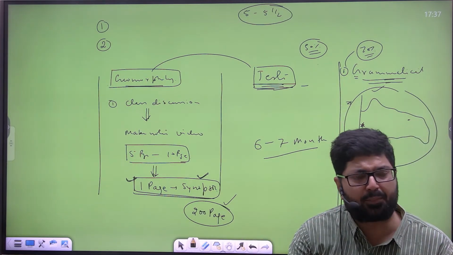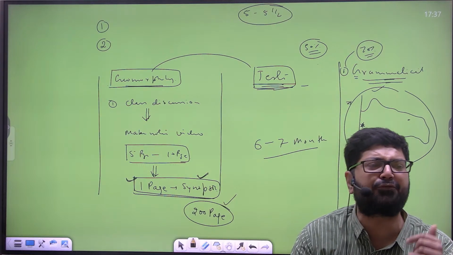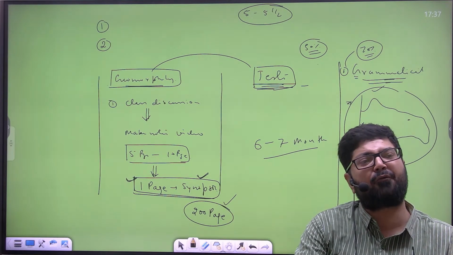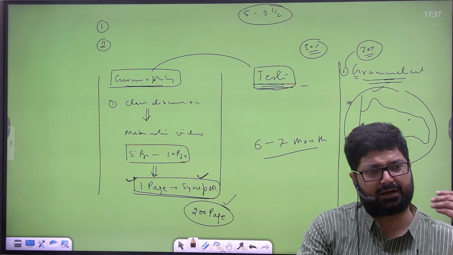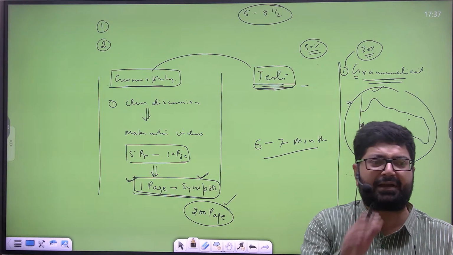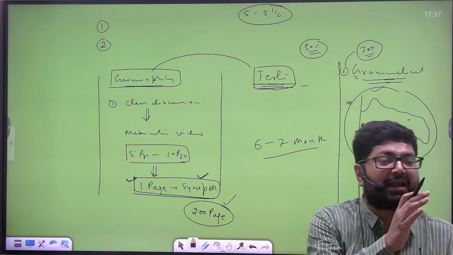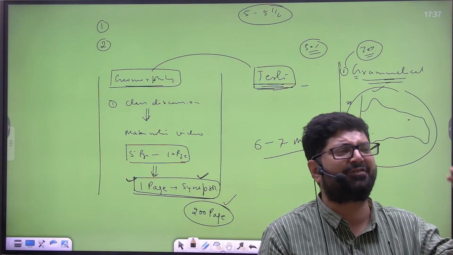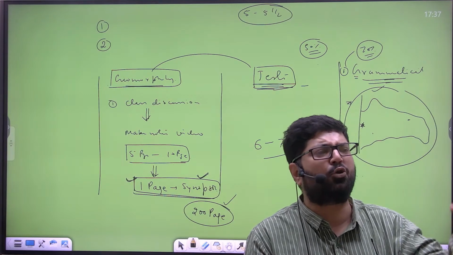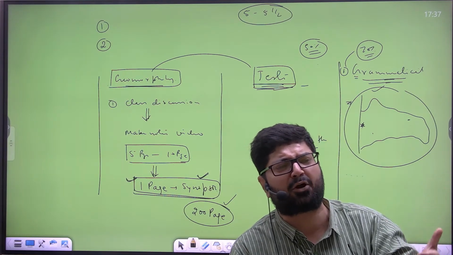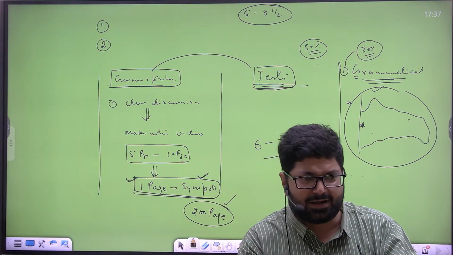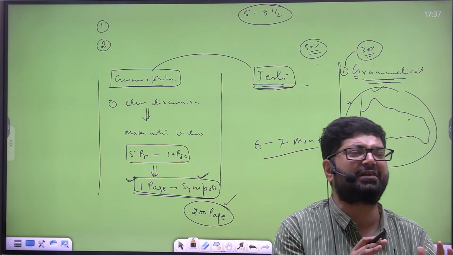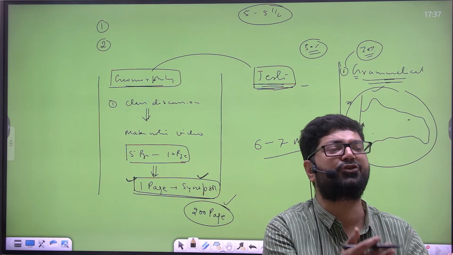In conclusion, in paper 2, conclusion is in the form of solution because paper 2 is applied. In paper 1, conclusion may be in the form of supporting the hypothesis. Yes, this hypothesis still holds true. In different questions, the nature of conclusion varies. Now, while writing the answer, introduction, main body, conclusion, people feel as if these are 3 different things. They are seamlessly connected. Nobody comes to know where the introduction stops and the main body begins. The conclusion in paper 1 is different. In paper 2 it is in the form of solution. In paper 1 usually it is in the form of validation of the theory, or how far this theory is true or wrong.